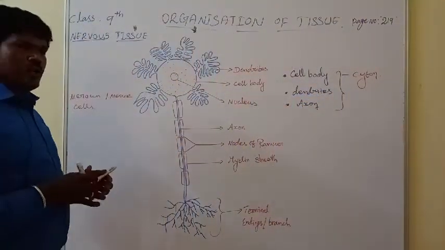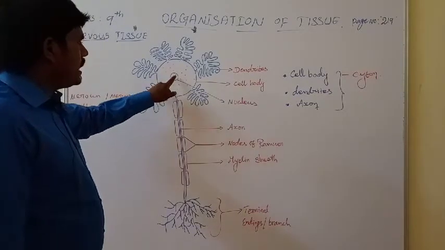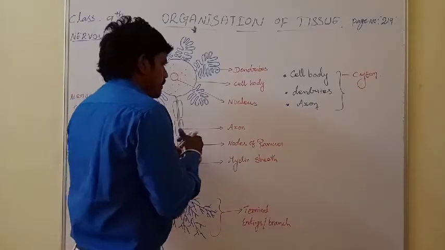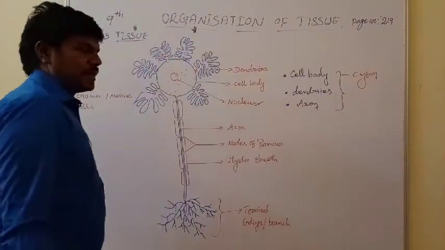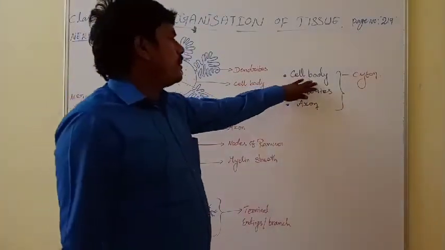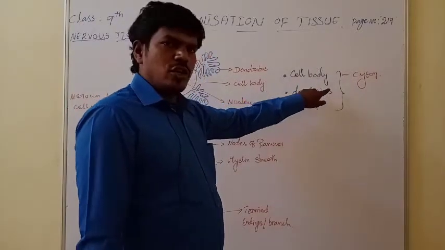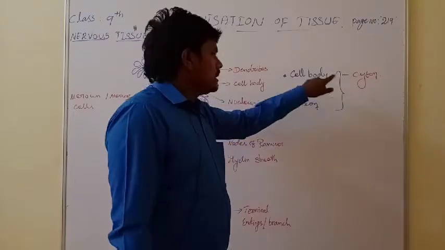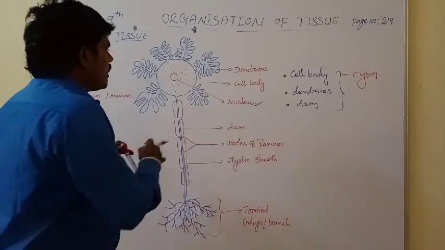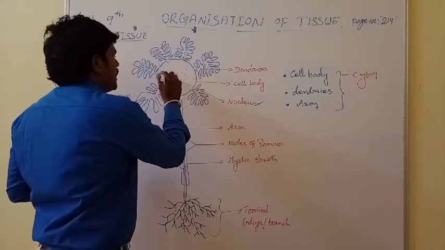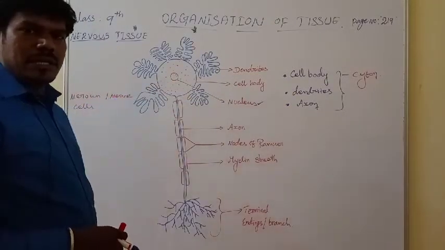The cell body contains cytoplasm, that means protoplasm, and this cytoplasm itself contains the nucleus. This is the nucleus, present inside the cytoplasm in the cell body. Just write that the cell body has an irregular shape. The cell body containing cytoplasm is called cyton. The cytoplasm itself contains some inner organelles, present here and there, but the nucleus is also present inside the cytoplasm.